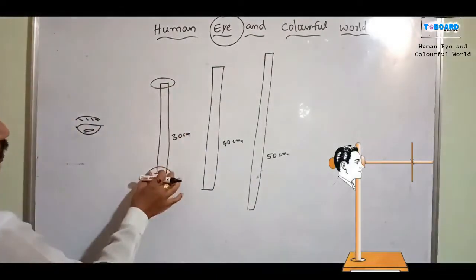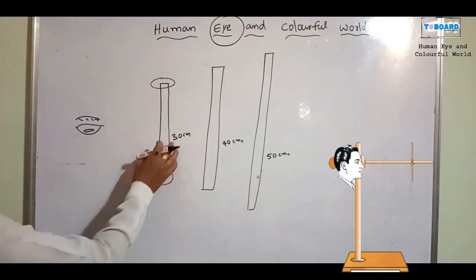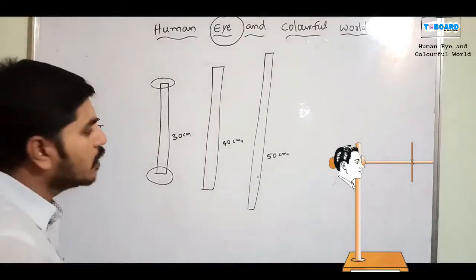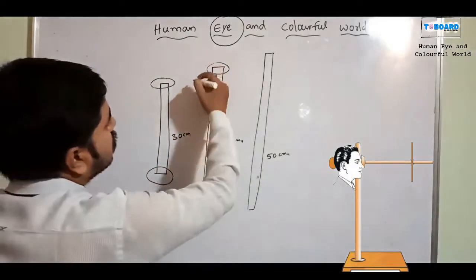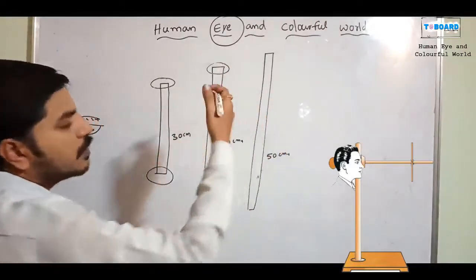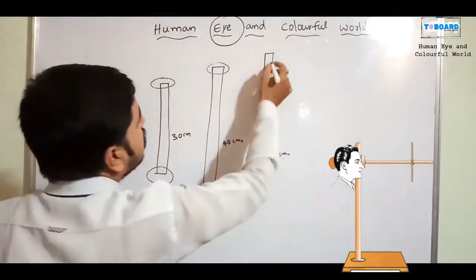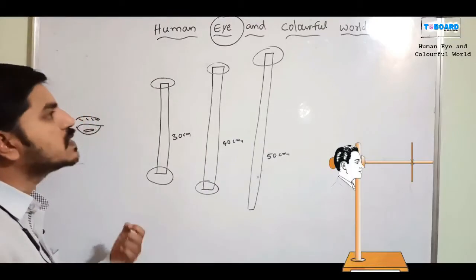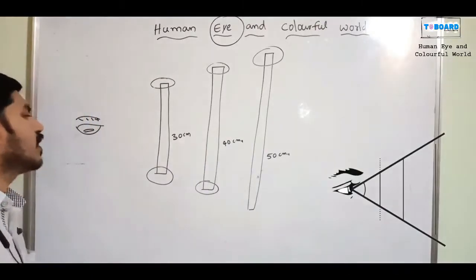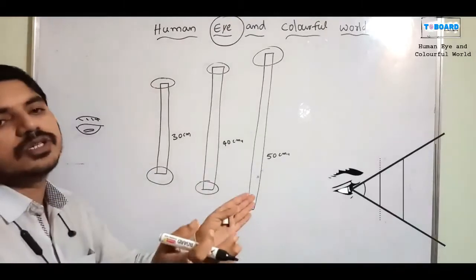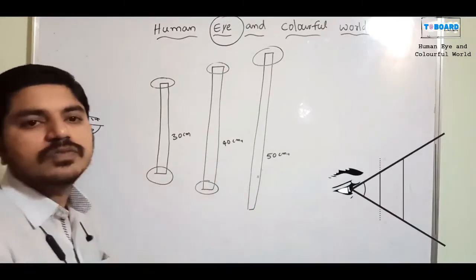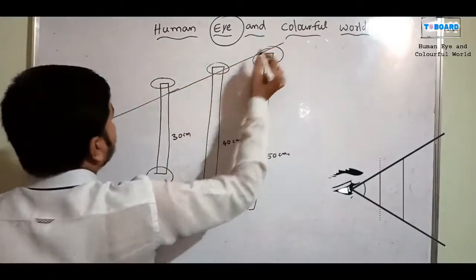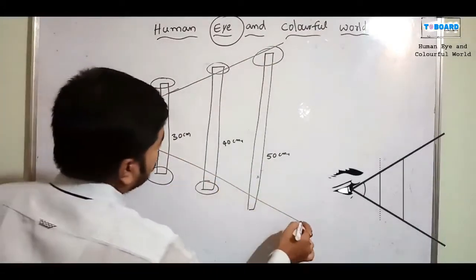So what does that mean? For example, remove this small object and keep a bigger one, somewhat 40 centimeters, in front of your eye. Right, you see only some part. Then a 50, a more bigger one, you can see only one side. The other end you are not able to see at a time, because our eye has a cone shape of vision. Cones and rods are there. Once you see, our eye vision will look like this.